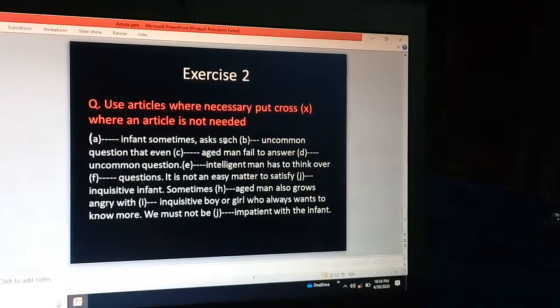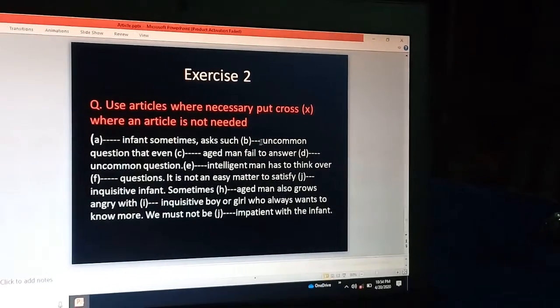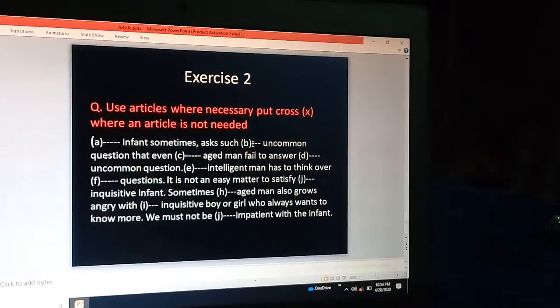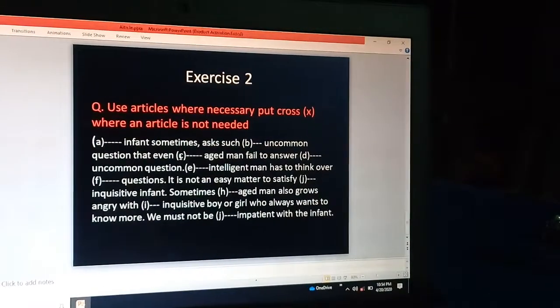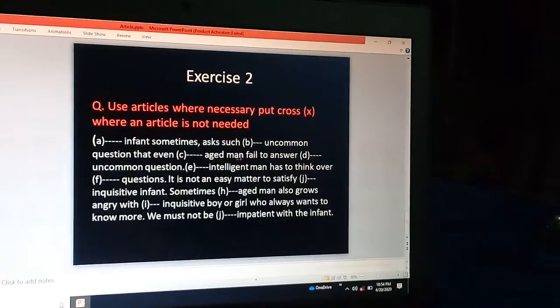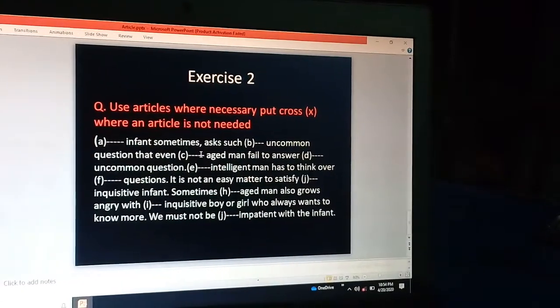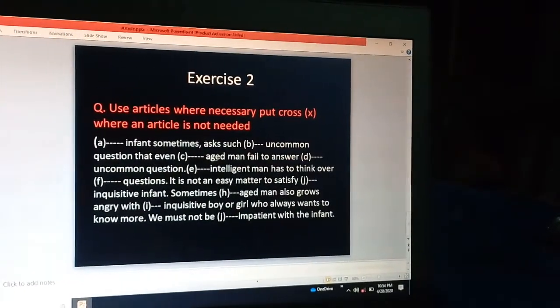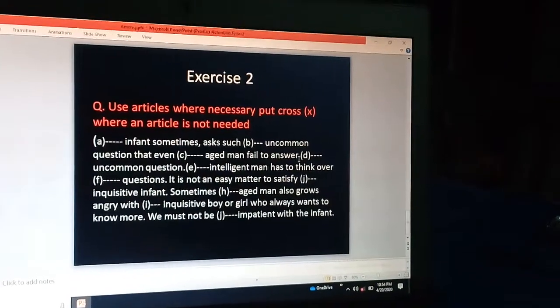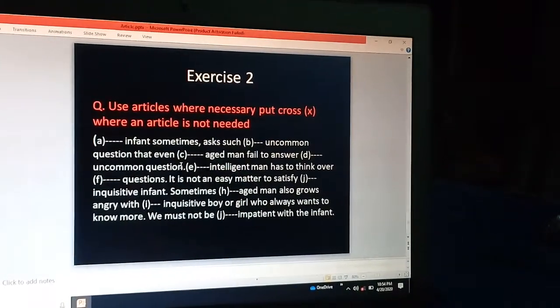Next one, ask such dash. So here u is a vowel, so we use here n. Question that even dash is man first time it has come here. So as per rule, we use here n as article, and is man failed to answer dash uncommon questions.